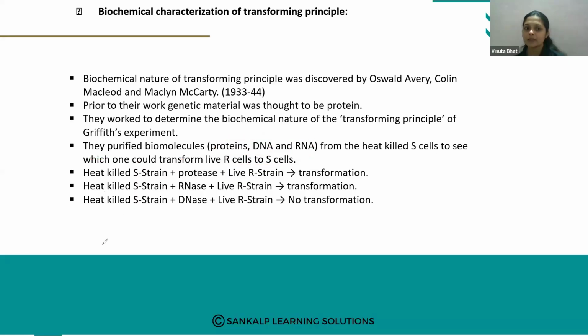What they did was they added S strain, that is the virulent, plus protease enzyme. They purified the biochemicals. Just imagine, they added the biochemicals, protein, DNA and RNA. So inside this, just take this.